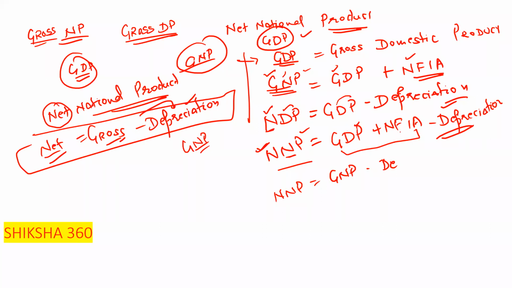GDP plus NFIA. And sometimes they have given NDP, so GDP minus depreciation. So NNP is also equal to NDP plus NFIA. In any way they will give you the question.